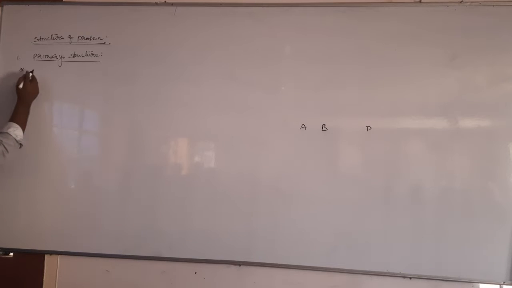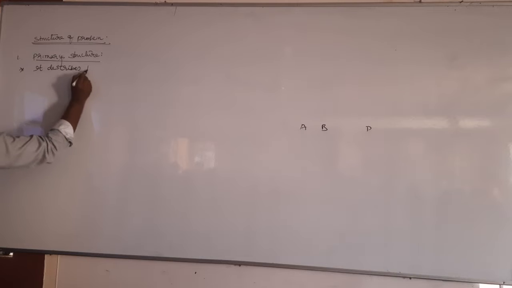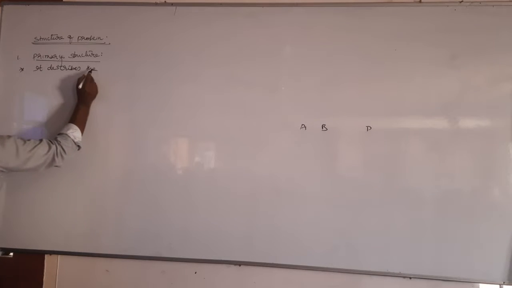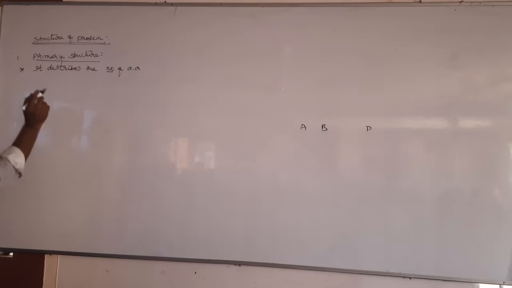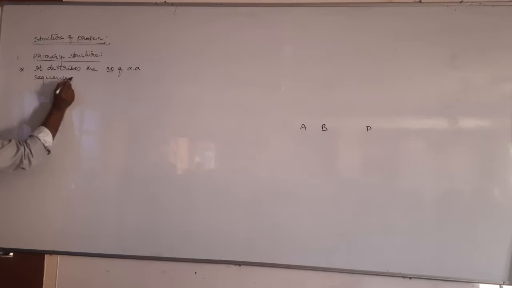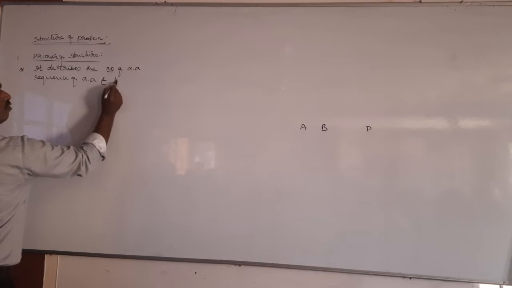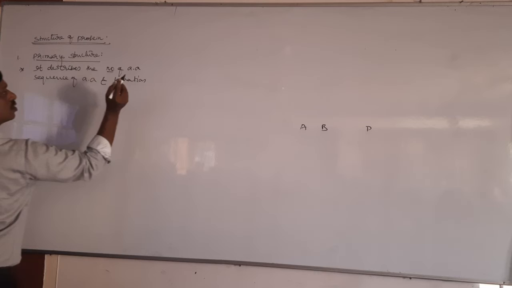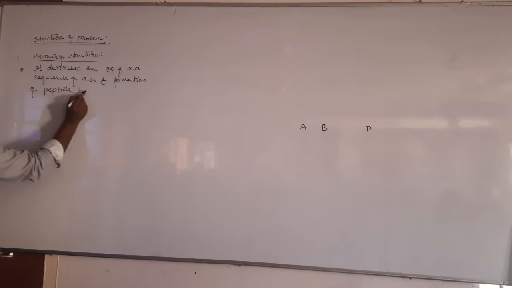So it describes the number of amino acids, the sequence of amino acids, and the formation of peptide bonds.